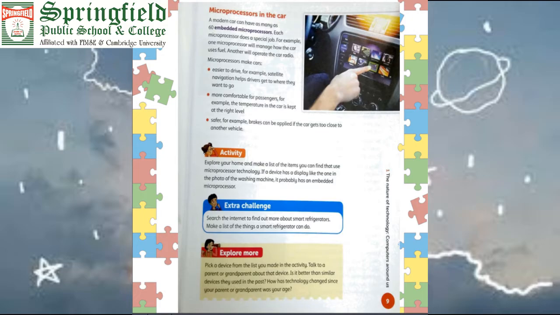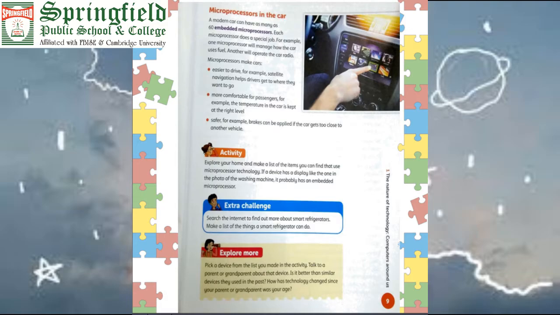They also do it with the help of the microprocessor. Your passengers are comfortable because the temperature in your car is controlled by the microprocessor. And every microprocessor has a different job, just like controlling the temperature of the car. If you want to go somewhere, like you want to visit your aunt's home, you can just enter the house number, sector, and they will show you the map, all the possible routes available to your destination. This is all done with the help of the microprocessor.